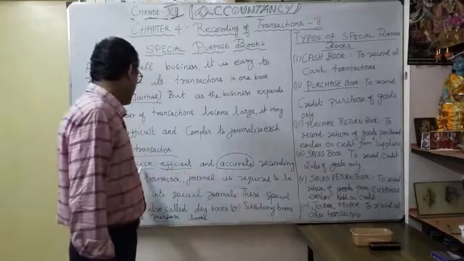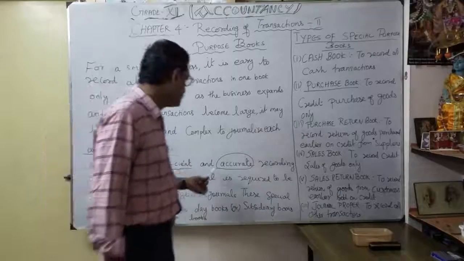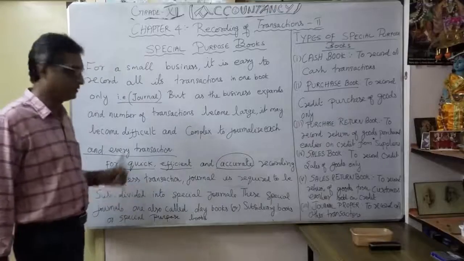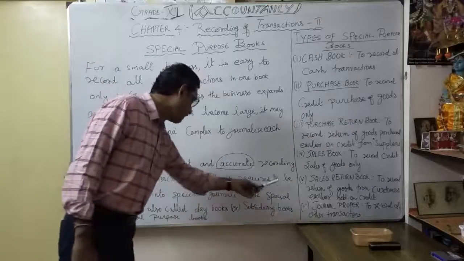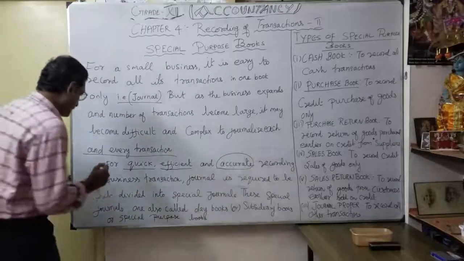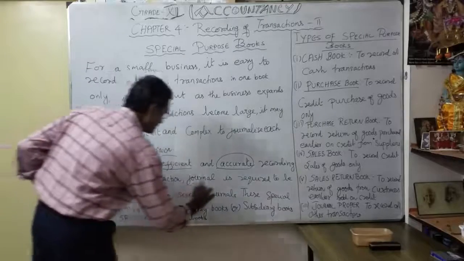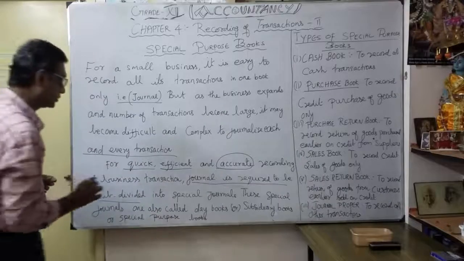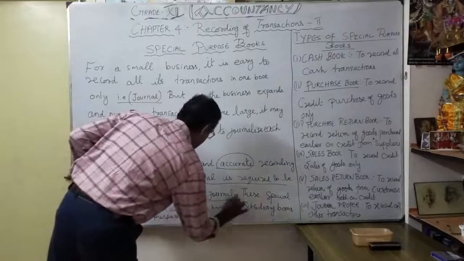So for quick, efficient and accurate recording of business transactions, the journal is required to be subdivided into special journals.